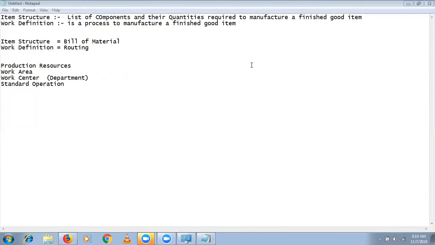So a work definition is a process to manufacture a finished good item. In the process we mention the list of operations to perform one by one. In those operations, we mention in which work center we are going to perform them. In that work center, who is going to do that job, which resource is going to do that job. We maintain all these details in a work definition.